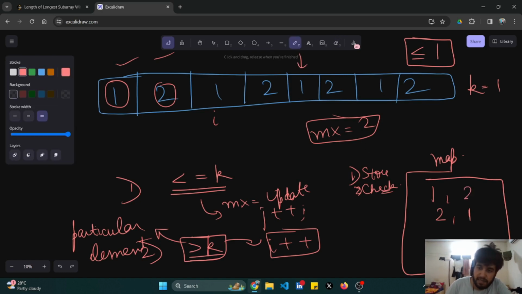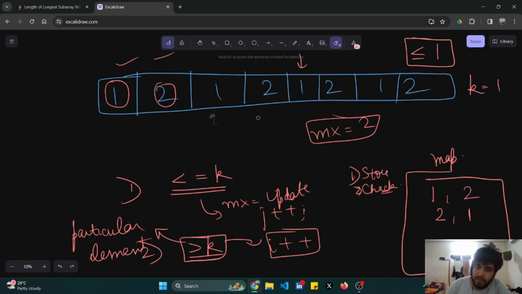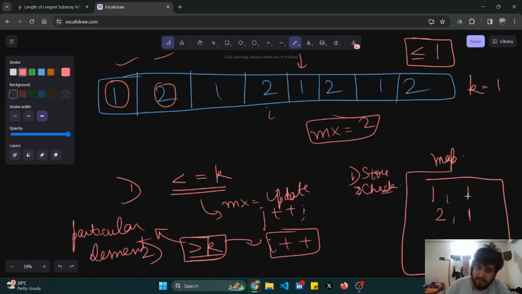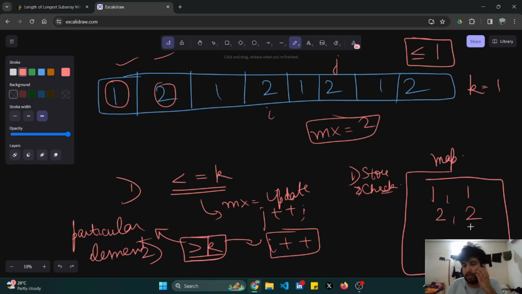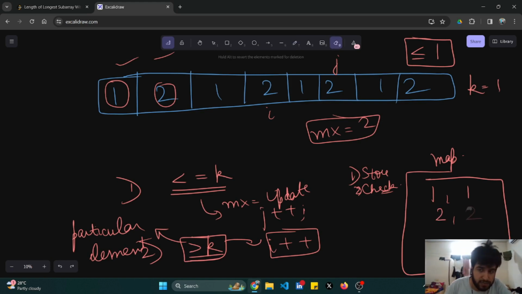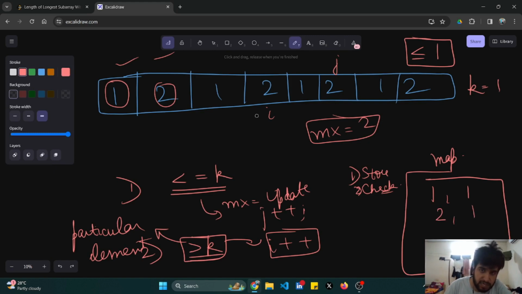I'll go to the next element and increase the frequency to 2. Are they following the condition? No. So I'll again increase i, and 1's frequency becomes 1 again, and j comes at the next element. Now this element is being taken into consideration, so this becomes 2. Is it following the condition? No. So this will be reduced and the i pointer would move here. I'll increment my j pointer, and 1 would become 2. Is 2 less than or equal to 1? No. So I'll decrement it.